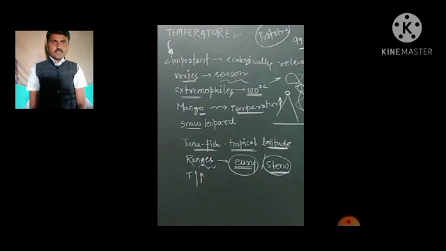Friends, here we see the temperature. Now the question arises in mind, how this temperature influences the organism's life, or how it is useful, or in what sense it is harmful for the survival of life.